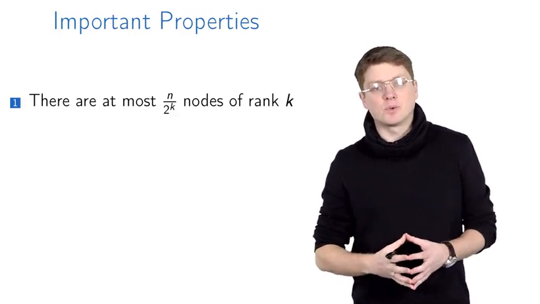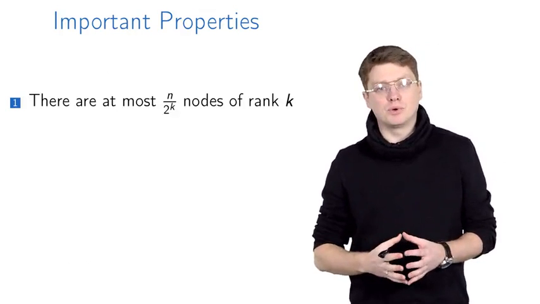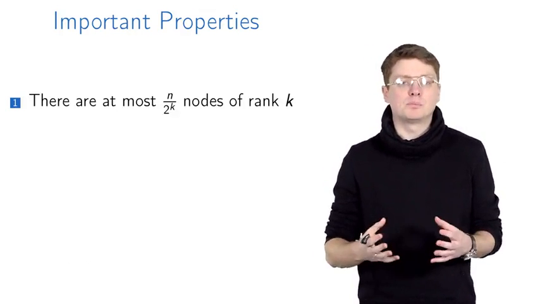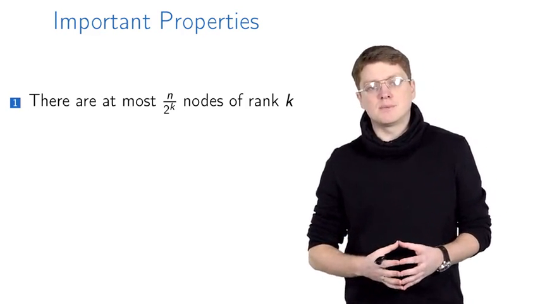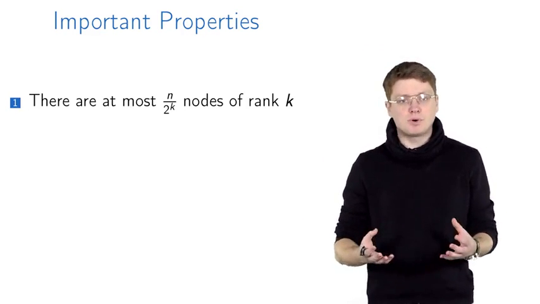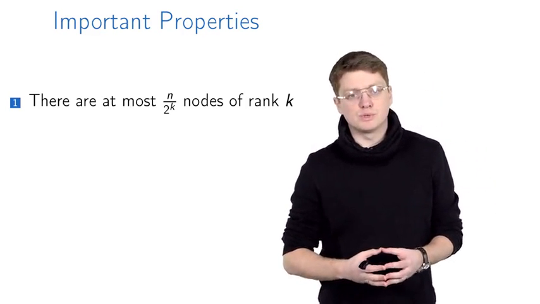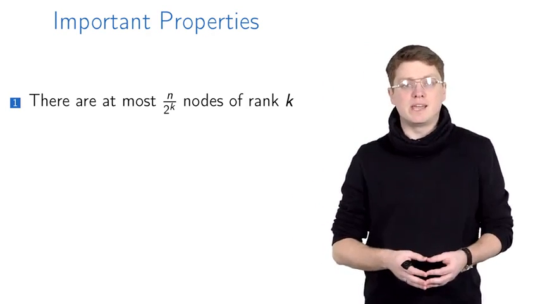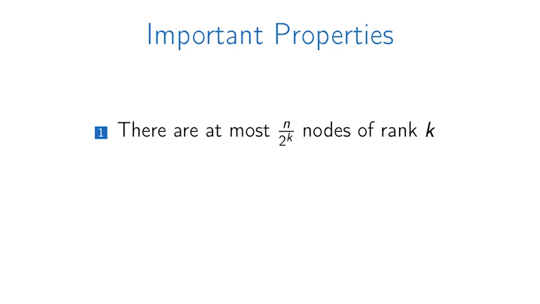On this slide, we discuss a few more important properties. The first one of them says that we have in our forest at most n divided by 2 to the k nodes of rank k. Why is that? Well, recall that if we create a new node of rank k, then it was created by merging 2 nodes of rank k minus 1. So we know that currently this node is a root.